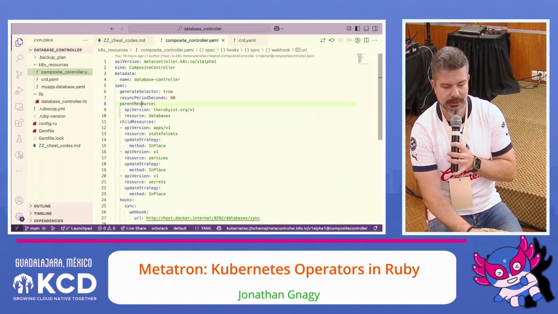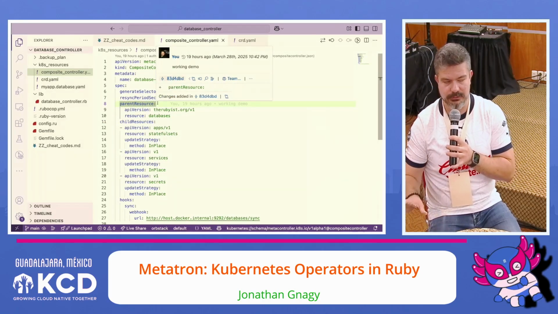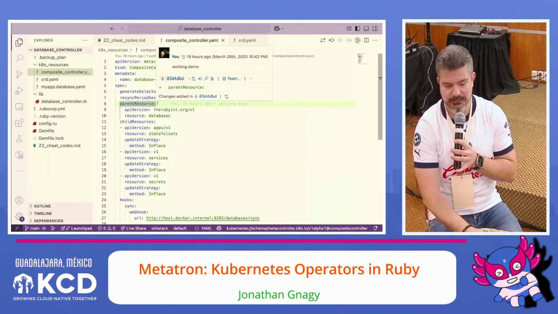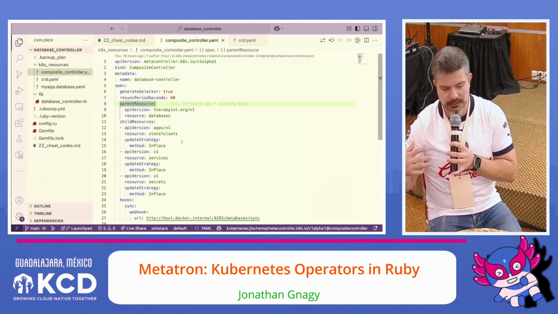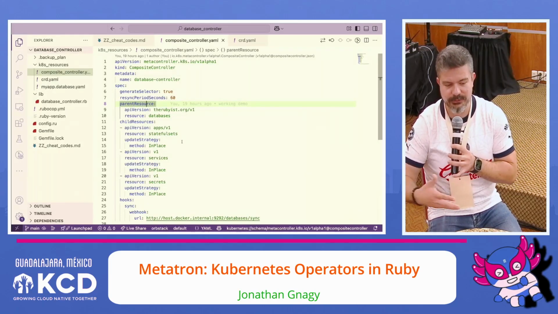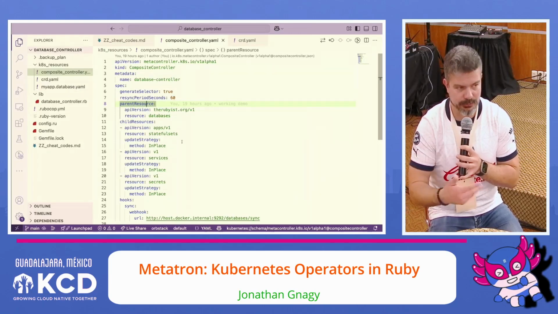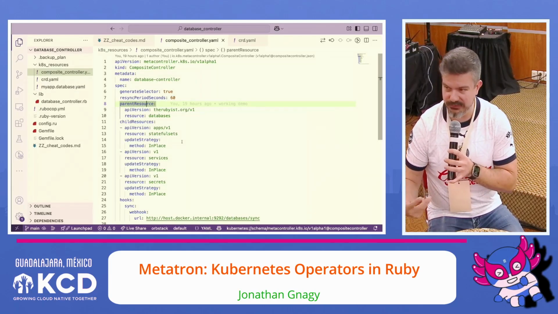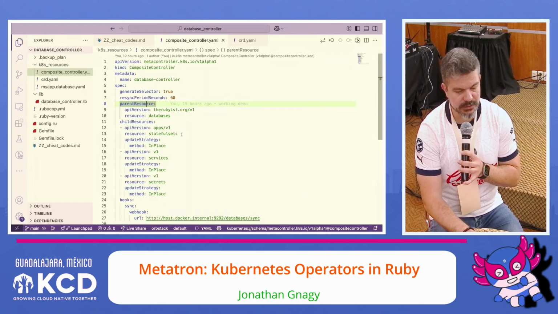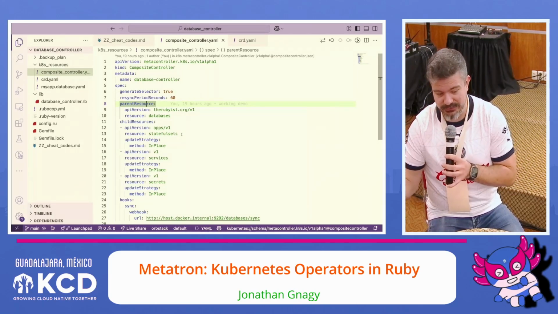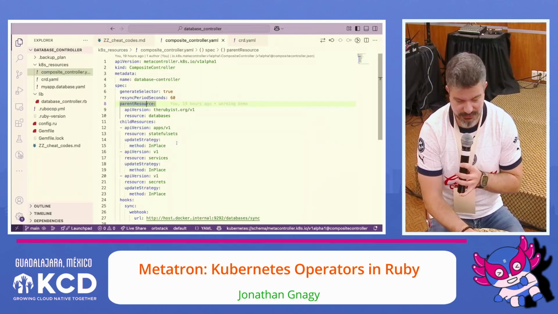So you define a parent resource and then child resources. In the context of the diagram that I showed, primary resource, parent resource, that's what that is. And then the child resources are the things that I anticipate my controller creating. And so we need to pay attention to those and establish a relationship. So it'll put an owner reference and other things for you. So for our database, I expect to create stateful sets, services, secrets. I think that's good enough.